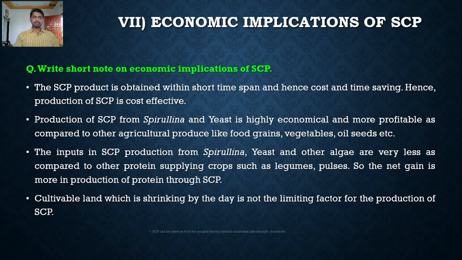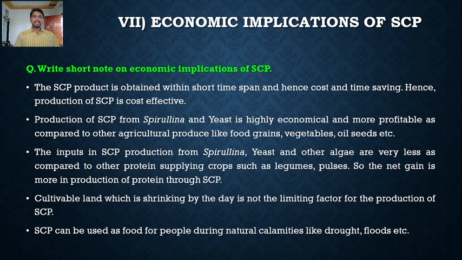SCP can be used as food for people during natural calamities like drought, floods, etc. Under such conditions, when natural calamities occur, we cannot grow the protein supplying crops. All these crops are destroyed by drought and flood conditions. So under such natural calamities, SCP can be used as a food for people.